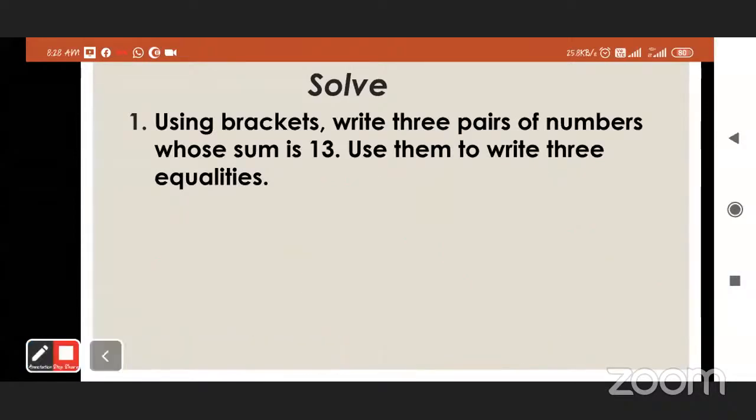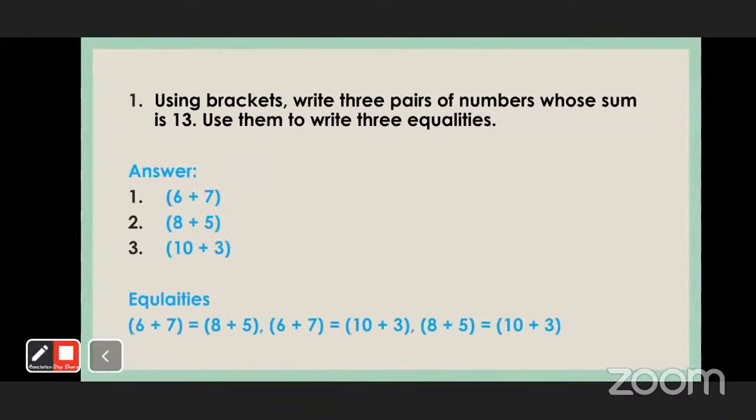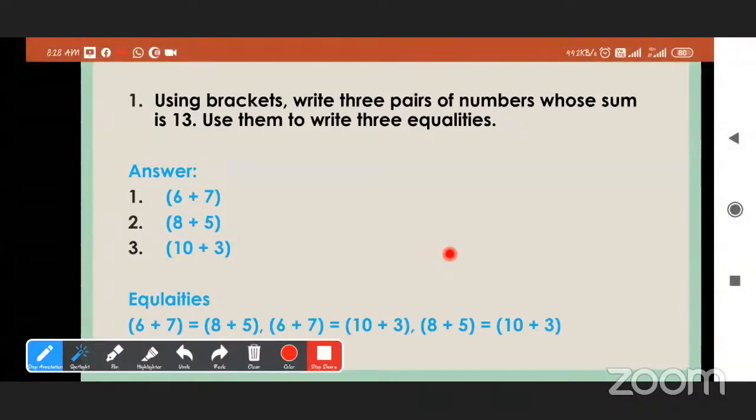Now see here, answer. We can write 6 plus 7, then 8 plus 5, 10 plus 3. Okay, now the equalities are, see here, read. 6 plus 7 is equal to 8 plus 5. 6 plus 7 is equal to 10 plus 3. 8 plus 5 is equal to 10 plus 3. Very good. So these are equalities.